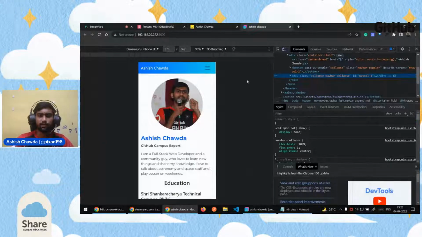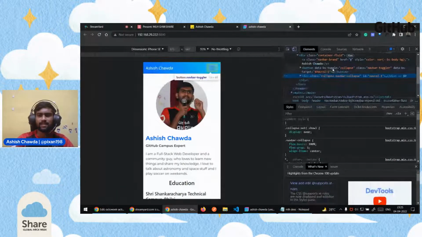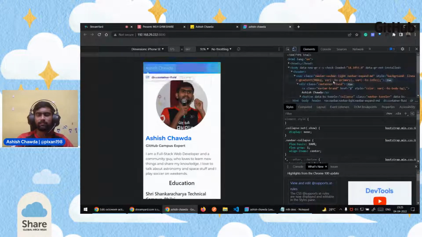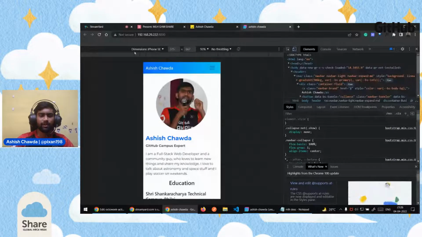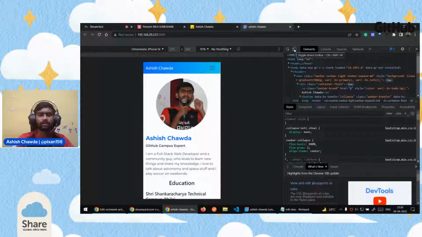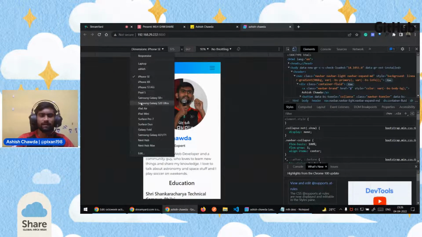In Chrome and Firefox, the UI looks like this. On the right side, you can see the actual HTML code which Bootstrap Studio has generated for our website. If you're not able to see these dimensions here, just click on this option. It toggles the device toolbar so that we are able to test on all devices. If you click on it, it will show the list of devices we can test on.